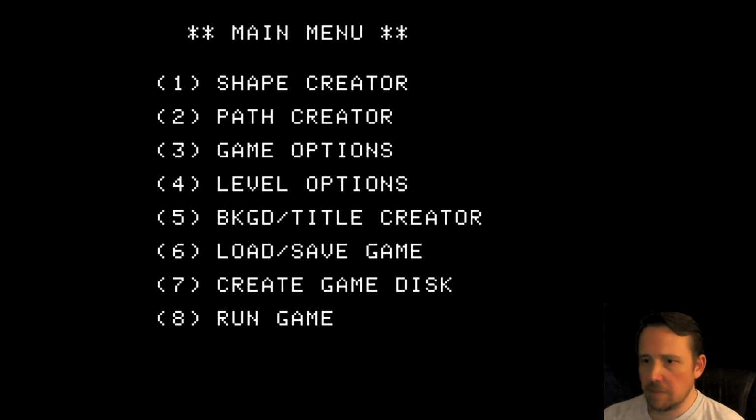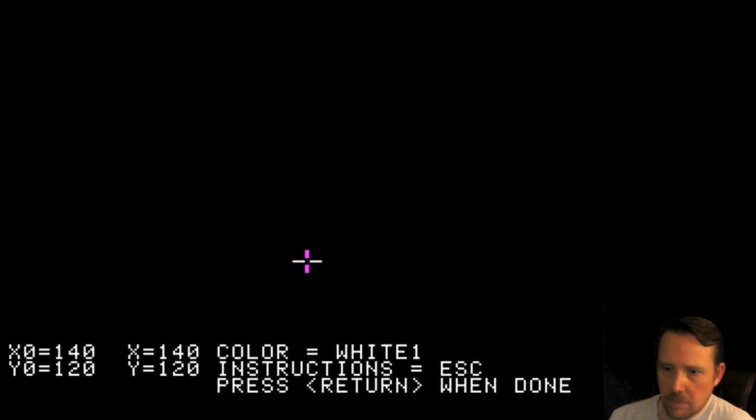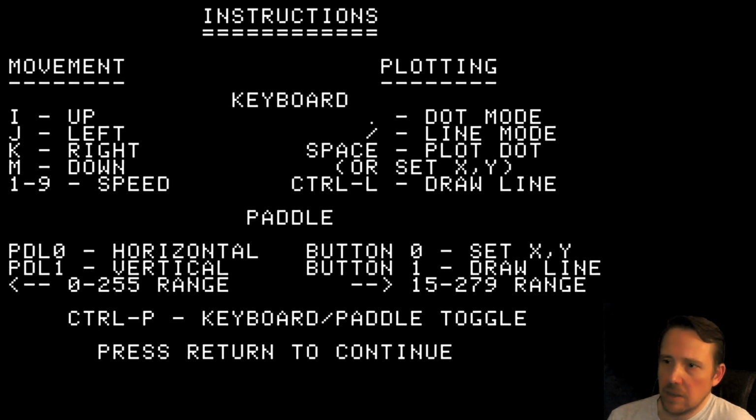Let's check out the background tile creator, or title creator rather. Oh, you can do a background, or you can do a title page. So it's IJKM here once again. Space to place pixels. Oh, you can get instructions with escape. Okay. Dot mode, line mode. Space to plot. Control L to draw a line. I can use the paddle for this as well.